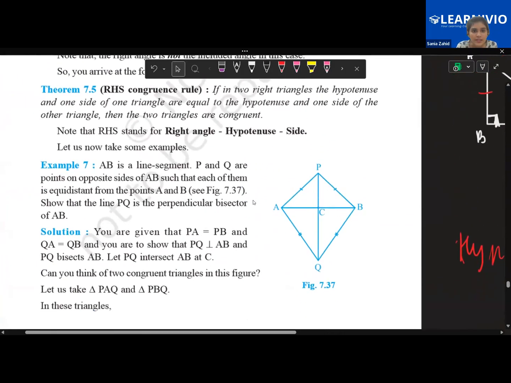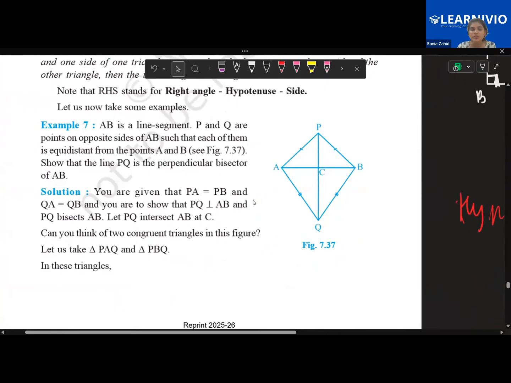Next, children, the question says that AB is a line segment, and P and Q are points on the opposite sides of AB such that each of them is equidistant from the points A and B. Now they are telling you that P and Q are equidistant from point A and point B. That means PA is equal to PB, because P is equidistant from A and B. Q is equidistant from A and B, which means QA and QB are also equal.